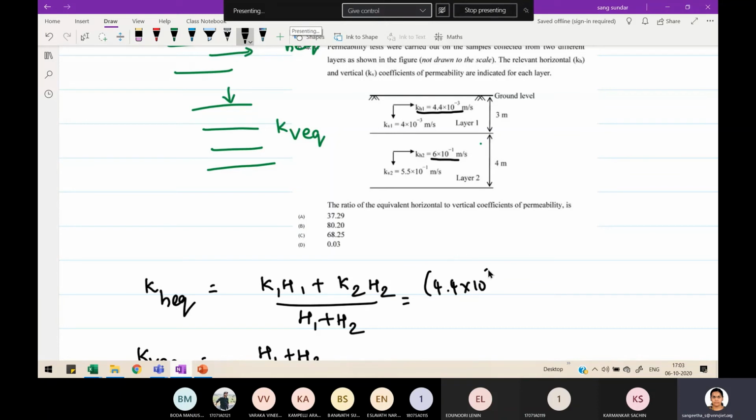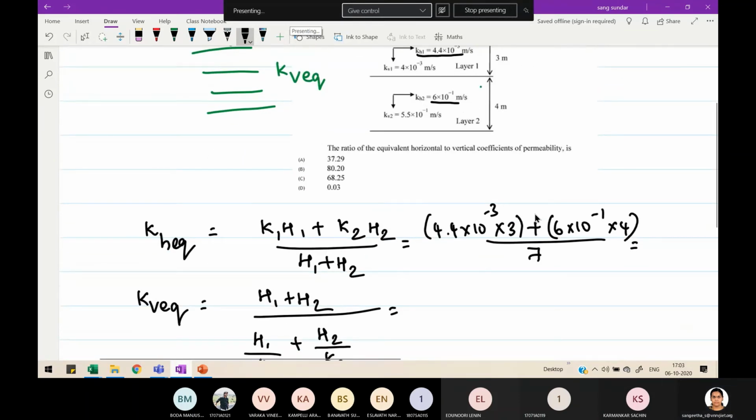4.4 into 10 power minus 3 into 3 plus 6 into 10 power minus 1 into 4, divided by H1 plus H2, which is 7. Tell me the answer. The same way, for vertical. 0.344, ma'am. 0.344. What is the unit? Meter per second. Because it is given in terms of meter per second, so maintain the same units.